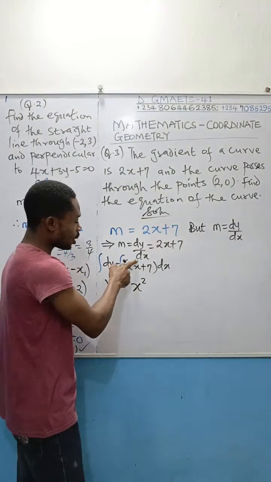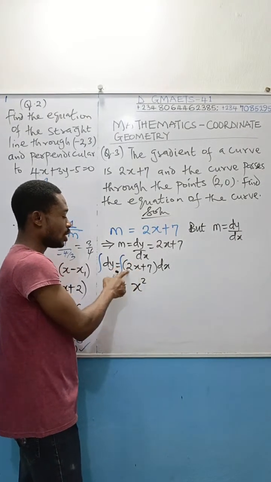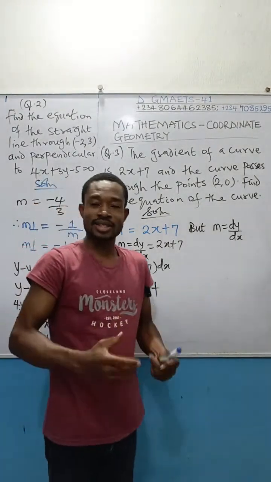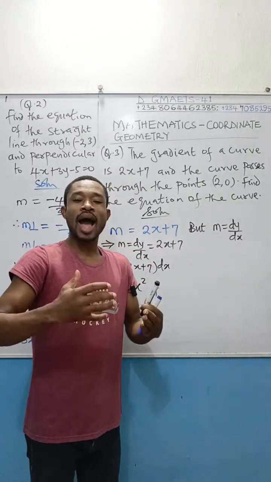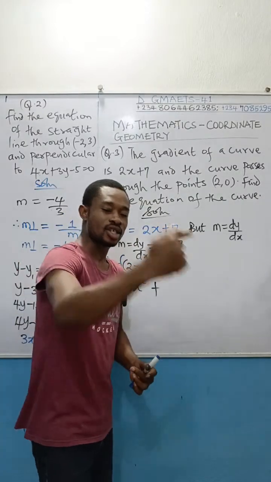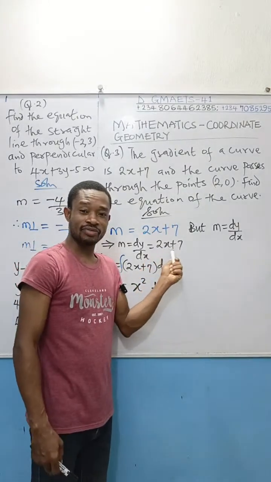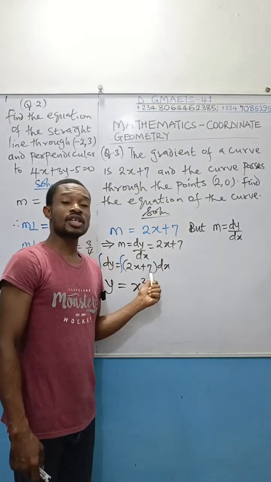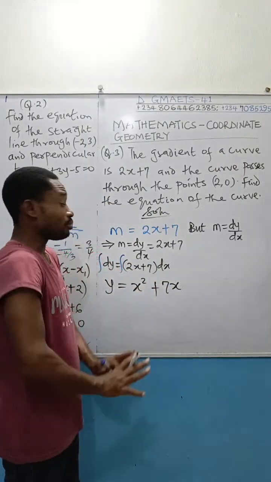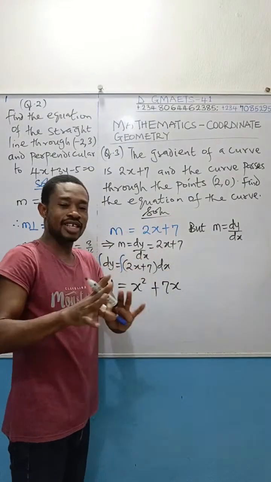Once again, add 1 to the power, divide by the power. If you add 1 to this power, you get 2 all over 2. That 2 will divide this 2. Plus, come to this 7. If you integrate a constant, what will happen is simply to welcome back the variable you are integrating with respect to. You are integrating with respect to x, because there you have x in that function given to you. So integrating this constant 7, it will welcome back x, which means it will be 7x. I am done with the integration. This dx is simply telling you to integrate the x variable.